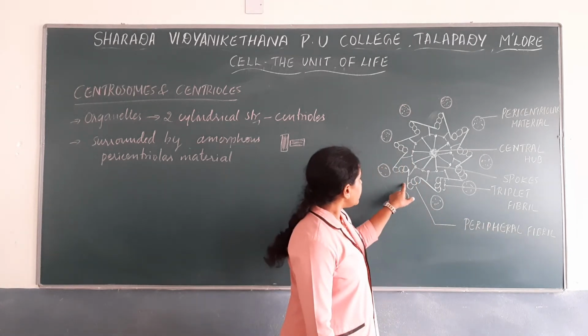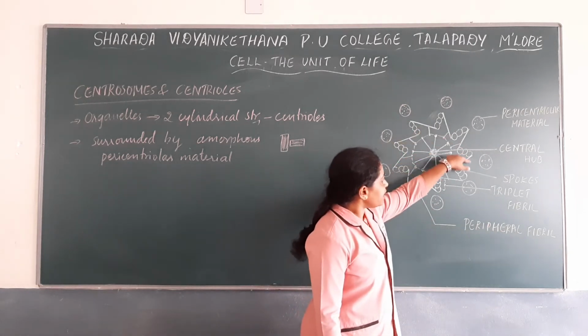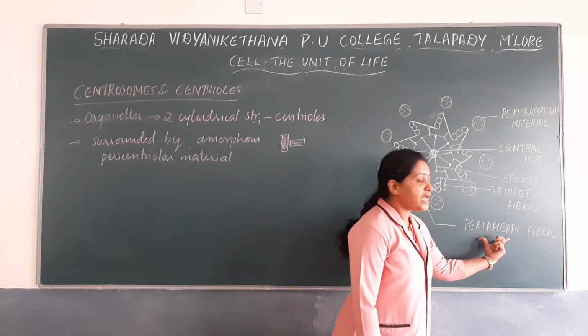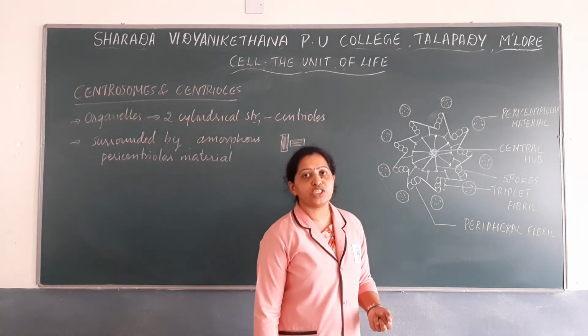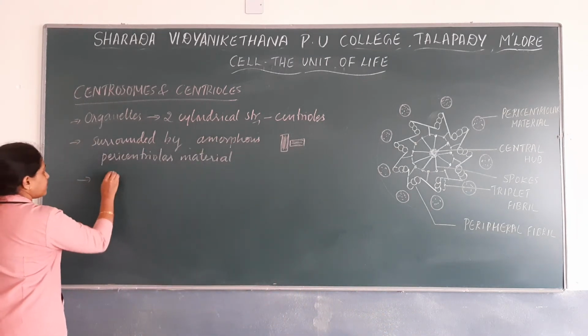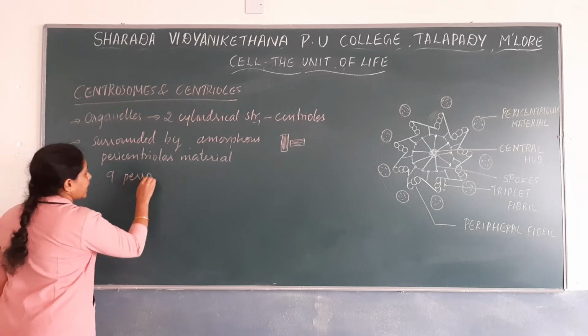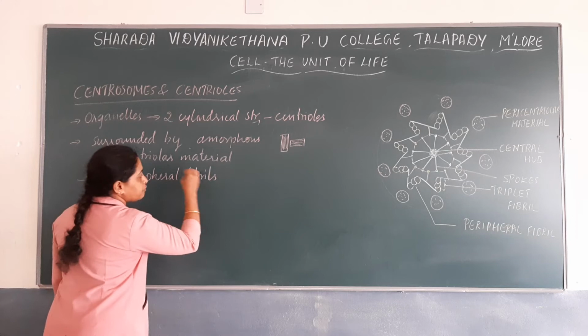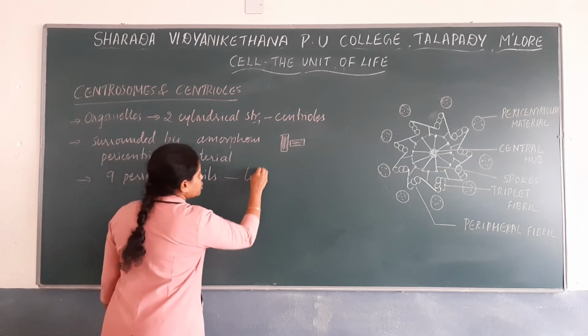So these peripheral fibrils are made up of a protein known as tubulin. Each fibril is made up of the protein tubulin,